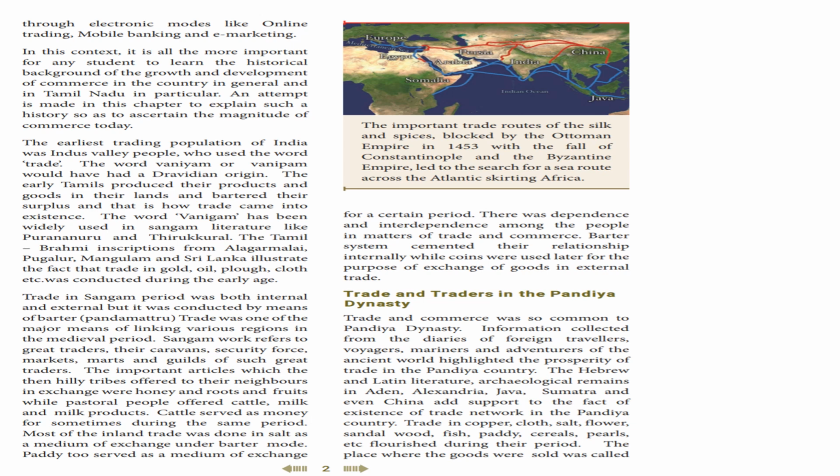Next, in this context, it is all the more important for any student to learn the historical background of the growth and development of commerce in the country in general and in Tamil Nadu in particular. An attempt is made in this chapter to explain such a history so as to ascertain the magnitude of commerce today. So this para explains what this lesson is all about and how important it is for one to learn about this commerce, in the country in general and Tamil Nadu in particular.